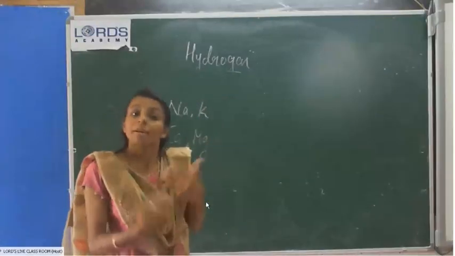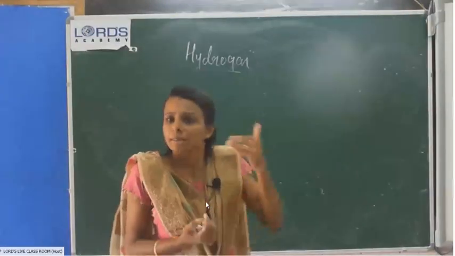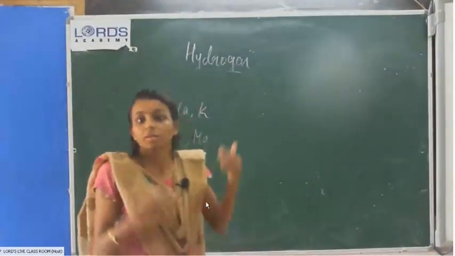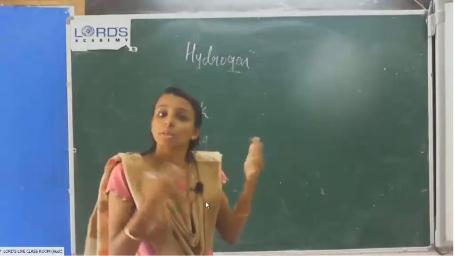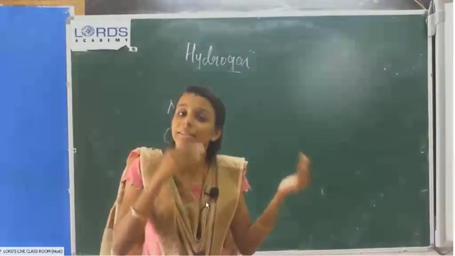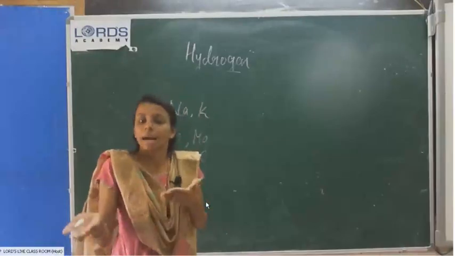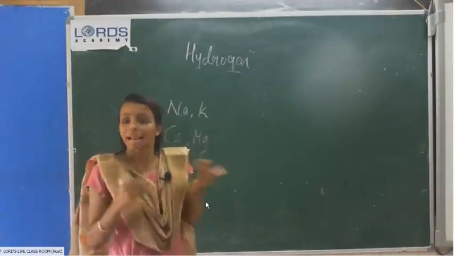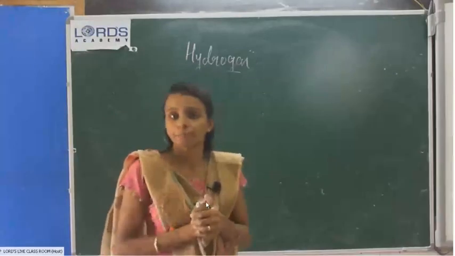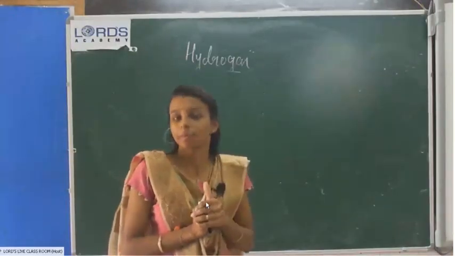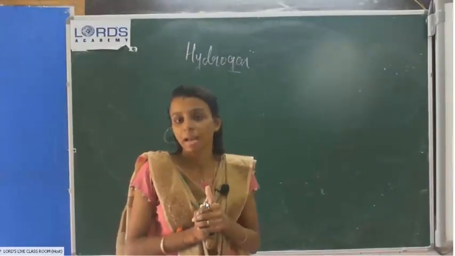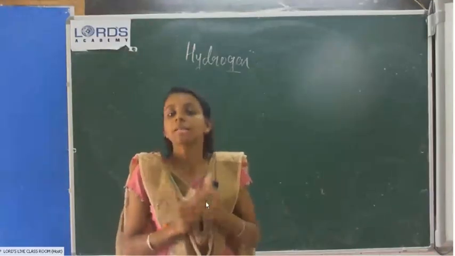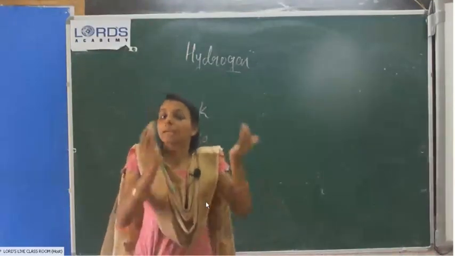Then we have lead. Lead is also a metal, and we can see lead reacts with dilute acids. If lead reacts with hydrochloric acid, it will produce its respective chloride. What is the formula of lead chloride? PbCl2.